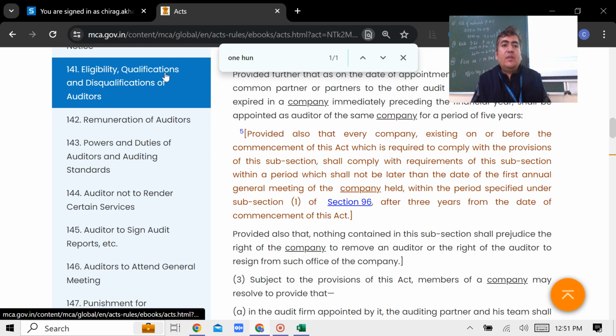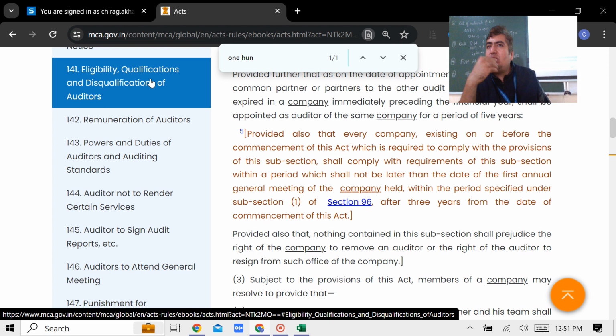141 talks about the eligibility, qualifications of the auditor and disqualifications also. And when you read, my dear students, the qualifications, it is written that he shall be a chartered accountant in practice. So just by putting this sentence in the law, can I say that the government of India has tried to protect the interest of chartered accountants by saying that no matter you are CAG, but hey CAG, whenever you are trying to appoint an auditor, you must choose any one of the chartered accountants.